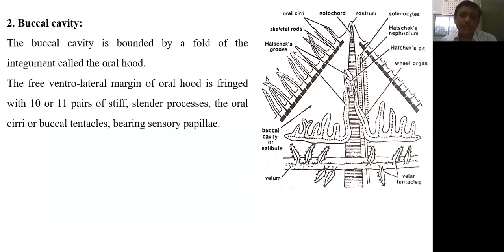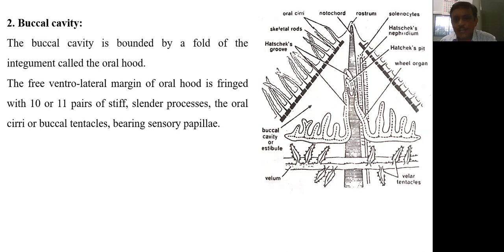The free ventrolateral margin of the oral hood is fringed, or you can say there are finger-like foldings on it, and they are fringed with 10 to 11 pairs of stiff slender processes called oral cirri or buccal tentacles.